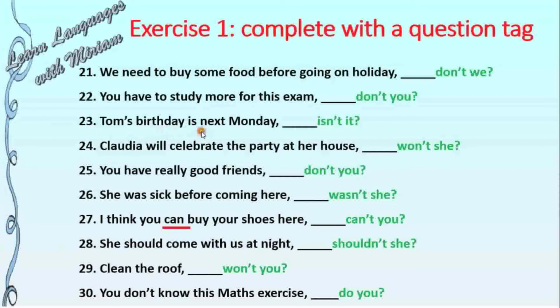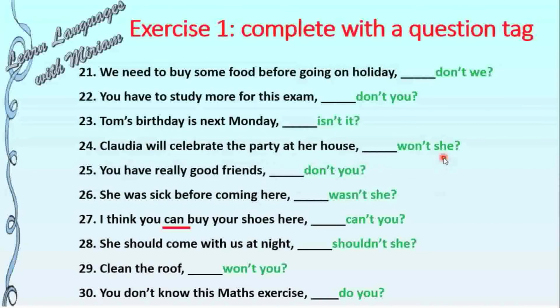23. Tom's birthday is next Monday. Isn't it? The auxiliary verb is, so in the negative, isn't. The subject is Tom's birthday. Birthday is an event, so we use the pronoun it. 24. Claudia will celebrate the party at her house.